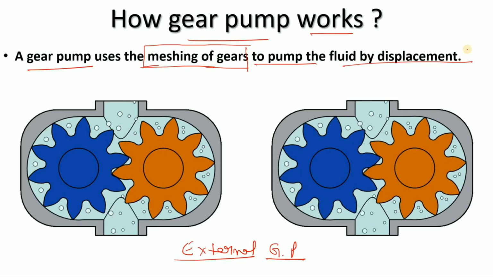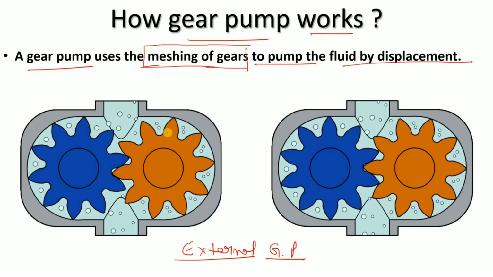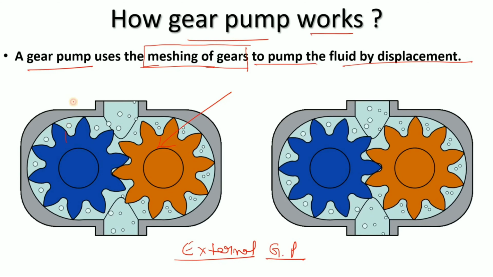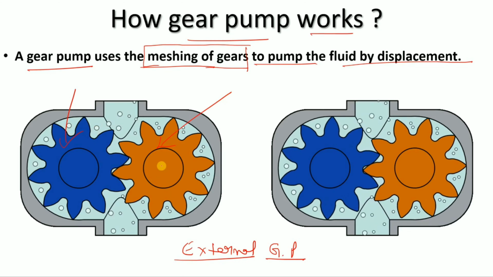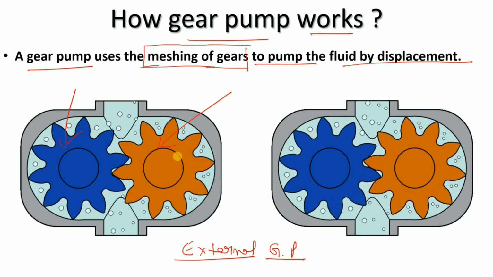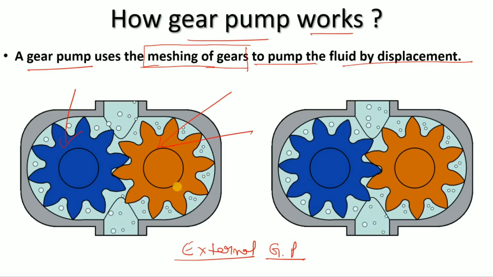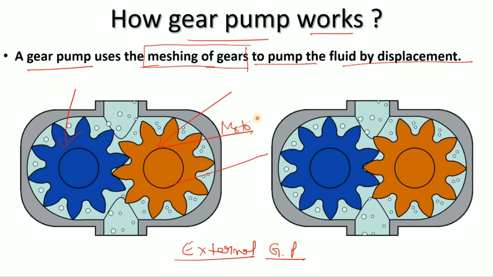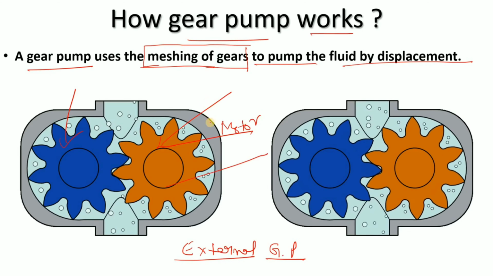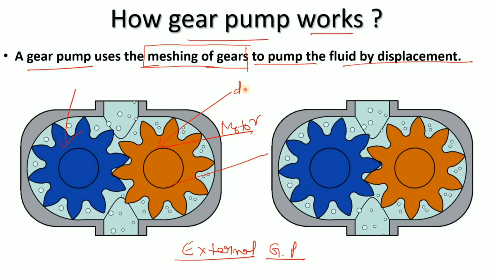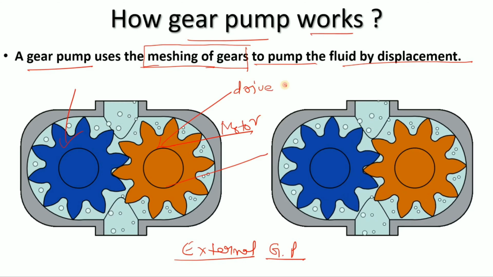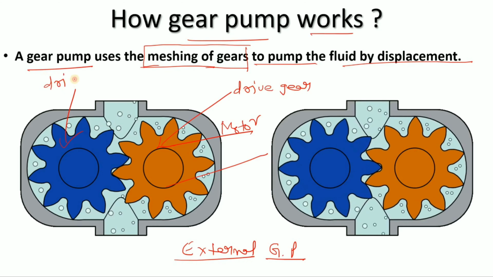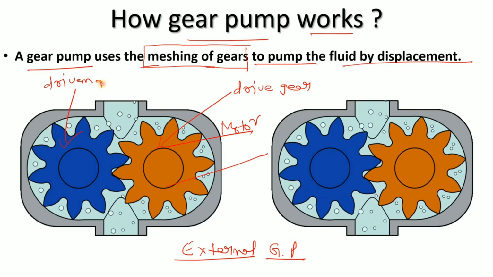So in the gear pump, let's suppose this is one gear and this is another gear. This gear is connected with the shaft, and then it is connected to the motor or the prime mover, as we sometimes say. I call this gear the drive gear, and this is my driven gear.